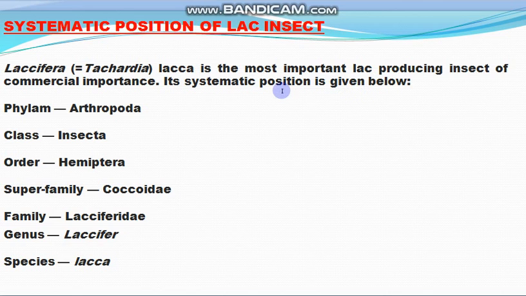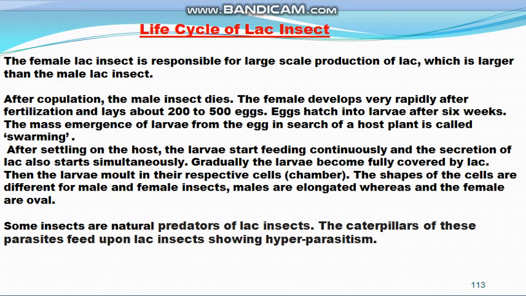It belongs to phylum Arthropoda because it is an insect, class Insecta, order Hemiptera, superfamily Coccidae, family Laciferidae, genus Lacifer, and species laca. So this is the systematic classification of Lacifera laca, the most popular lac insect in India.